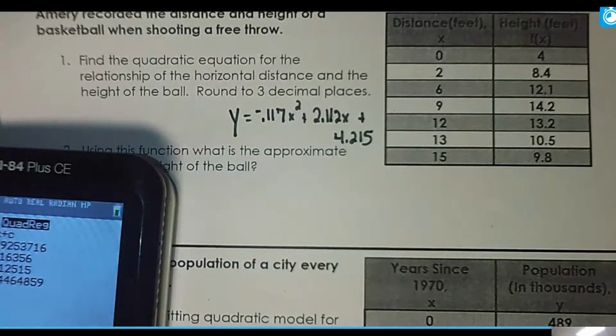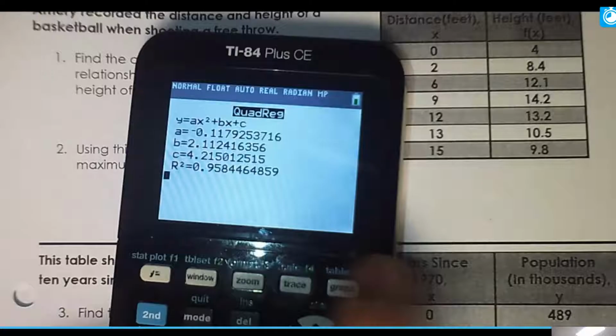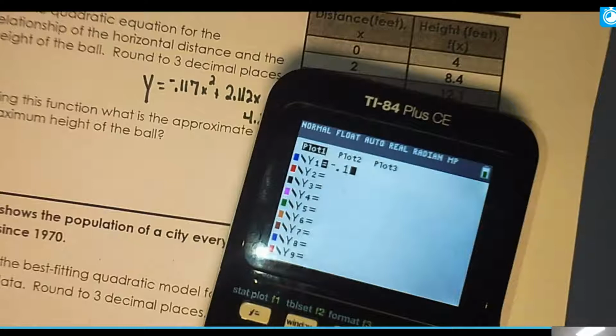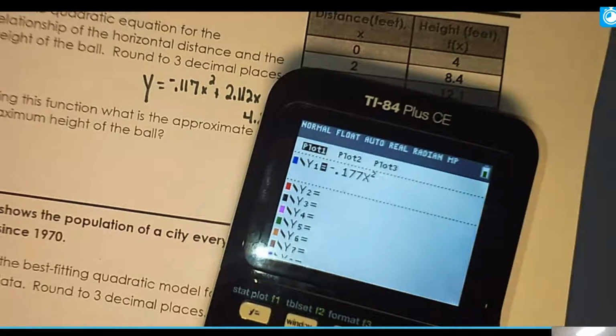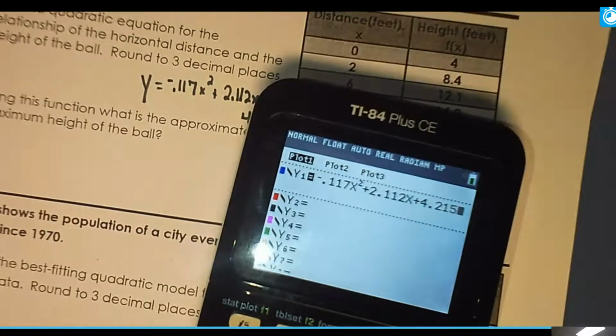So write it down, and then you're going to go to y equals, you're going to enter your equation. Make sure you're paying attention to negative versus subtraction. I typed it wrong. So you're typing as I'm typing, 2.112x plus 4.215.